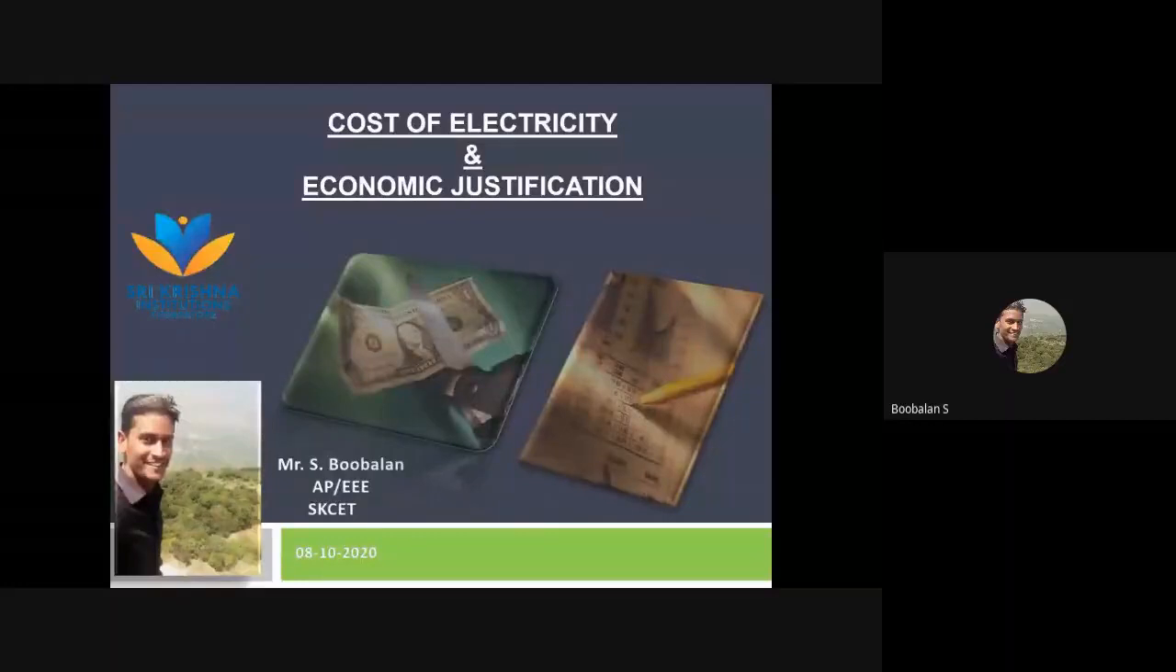We have seen one more thing called load management. Today we are going to move on to a new topic called the cost of electricity and economic justification. So today we are going to see these two topics.